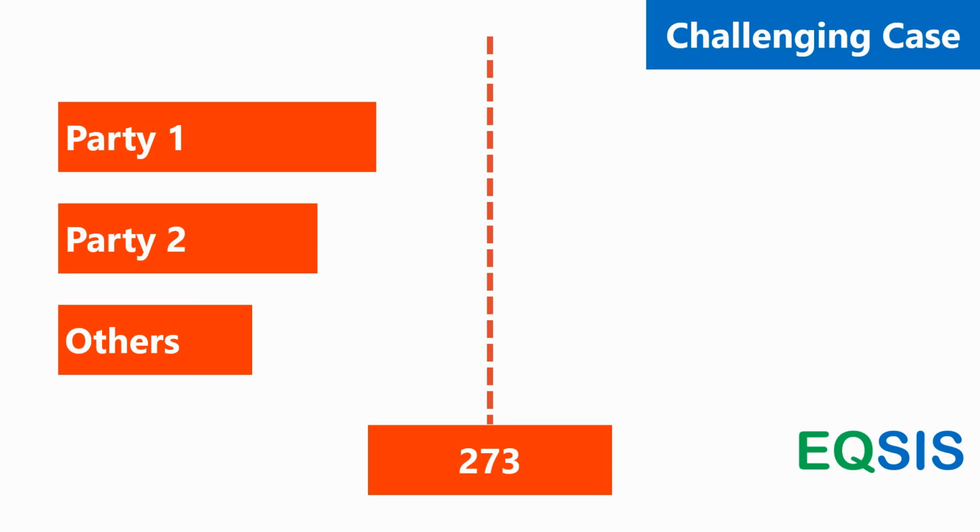The other case we are looking at as a challenging case, where party one, party two, which are major parties, are unable to get the majority, and are totally dependent on others. With the help of others, party one or even party two can actually form the majority. But it is totally unpredictable what sort of competition, what sort of bargain, it's very difficult to guess anything over here. So this leads into a volatile scenario. It is dicey how it is going to form. It takes time, but it doesn't become a hung parliament.